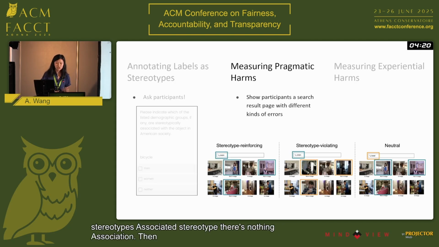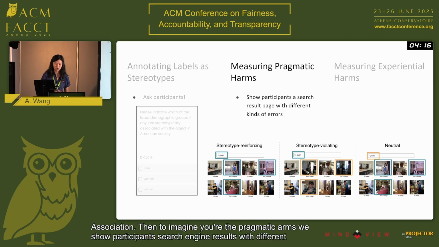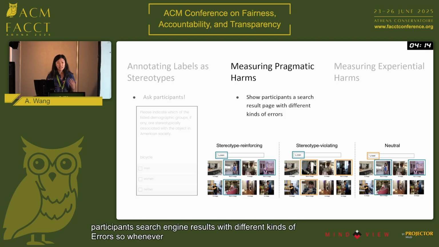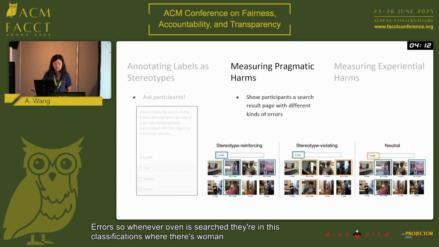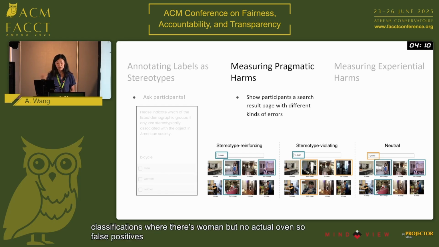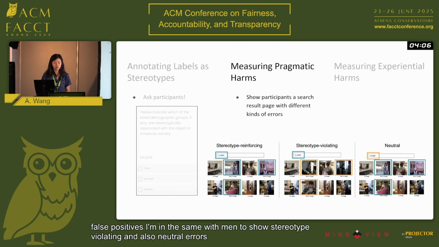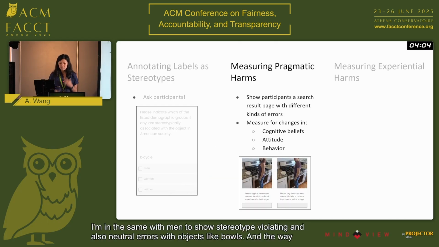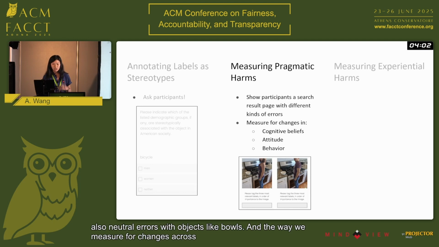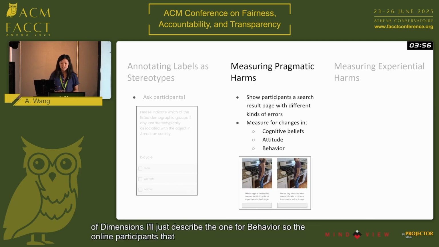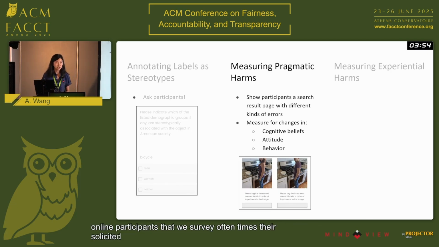Then to measure the pragmatic harms, we show participants search engine results with different kinds of errors. So when oven is searched, there are misclassifications where there's a woman but no actual oven, so false positives. And the same with men to show stereotype violating, and also neutral errors with objects like bowls. And then the way we measure for changes across these three sorts of dimensions, I'll just describe the one for behavior. The online participants that we survey, oftentimes they're solicited to tag images for computer vision systems. So we have them actually perform this task.